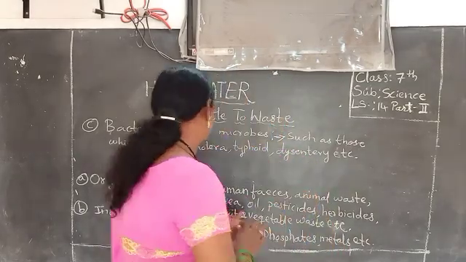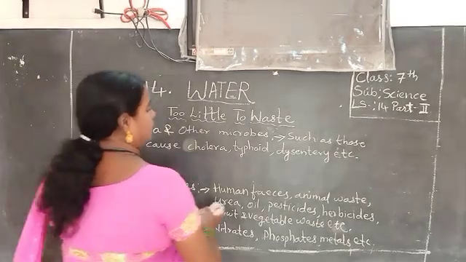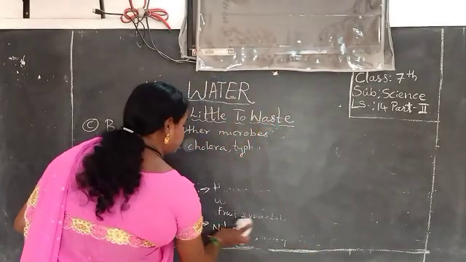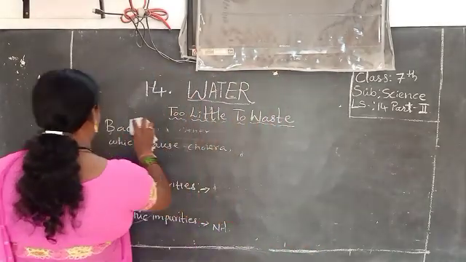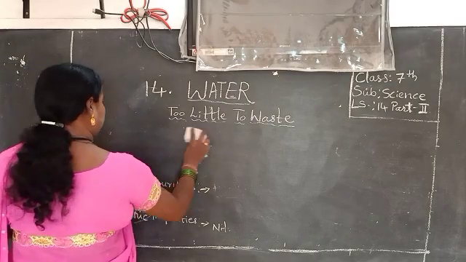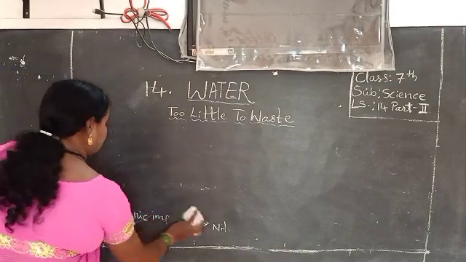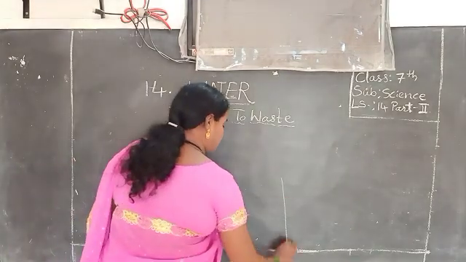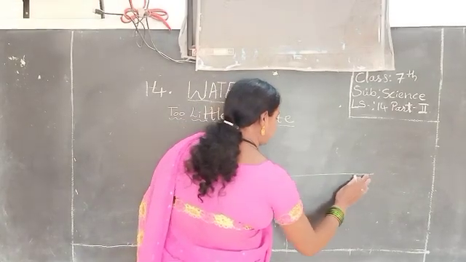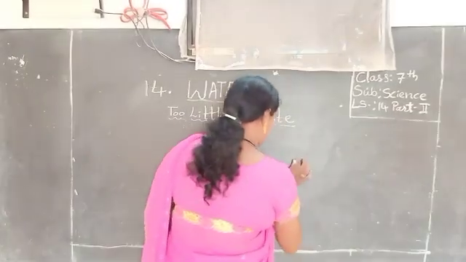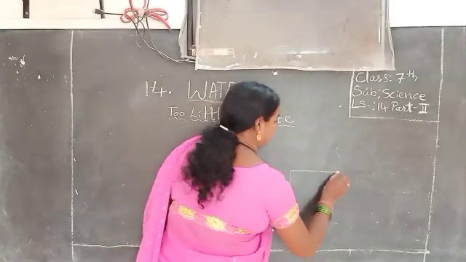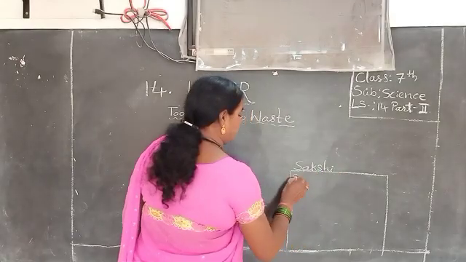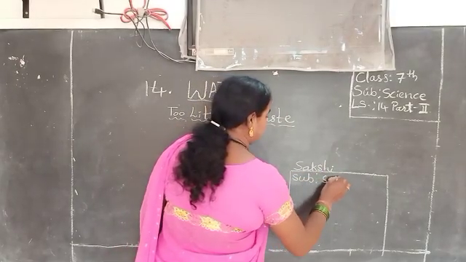So today's homework, you have to note like this. Subject, you have to write Science.